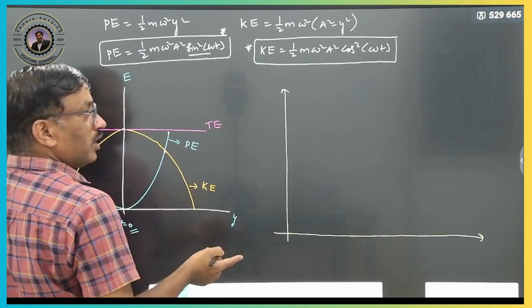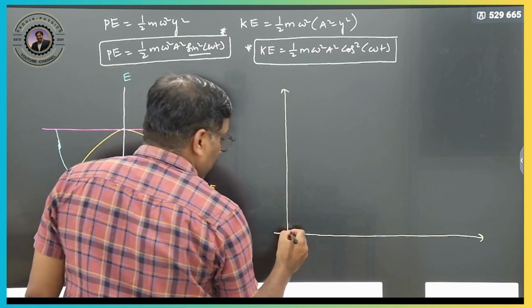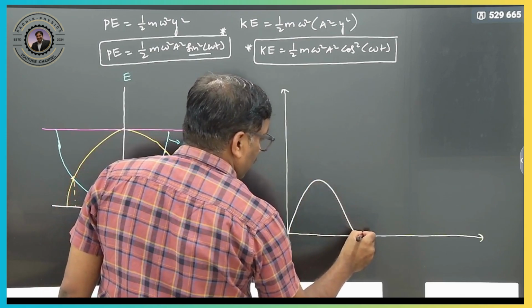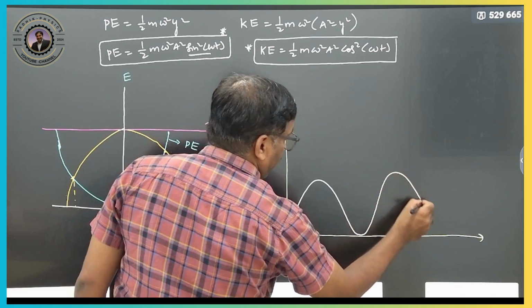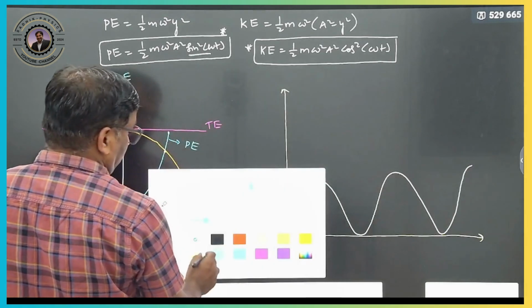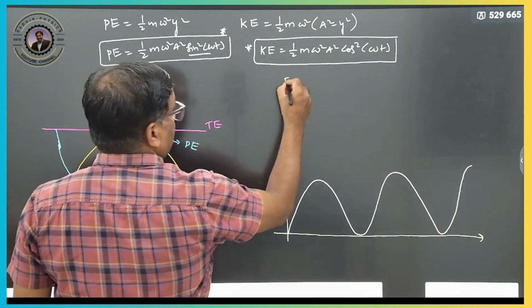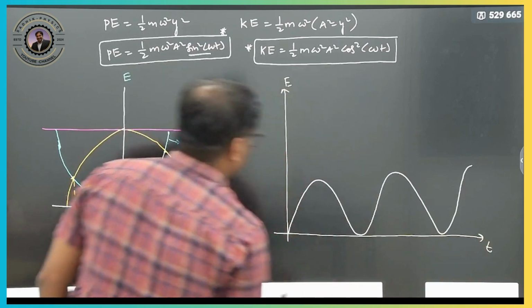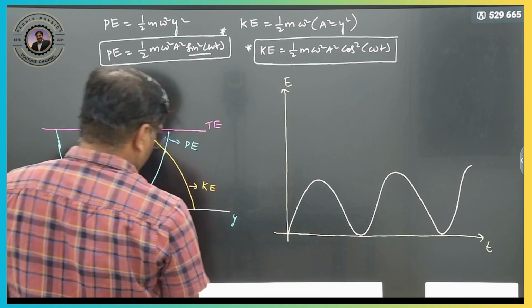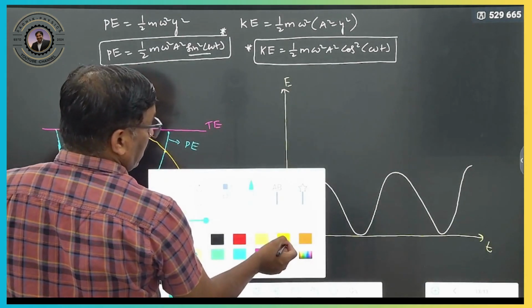Sine 0 is 0, so this will be the graph. This graph is your energy in terms of time. What is this other graph? Energy in terms of displacement. Clear? So next, what is the potential energy graph?